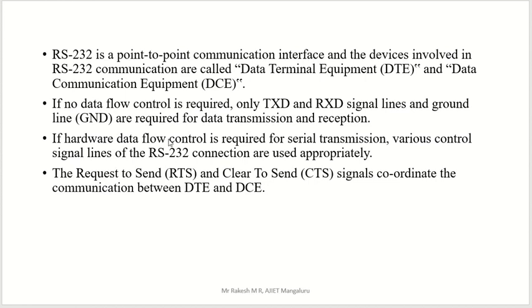If data flow control is required, that is another point. Data flow control means that along with these 3 lines we have to attach some other lines also. For serial transmission, various control lines are used appropriately. Anyway, we always have to use TXD, RXD and ground, and with these we use some other lines if data flow control is required.